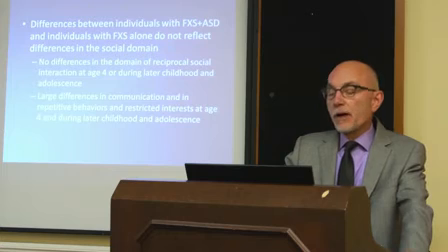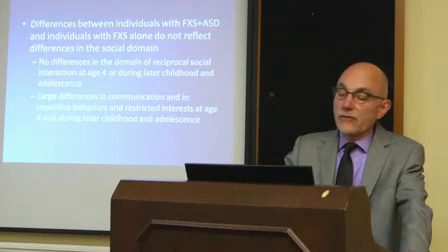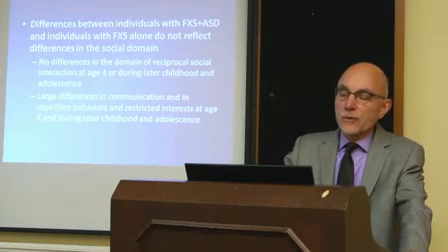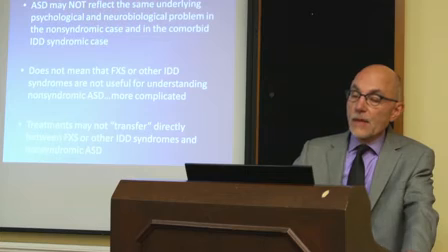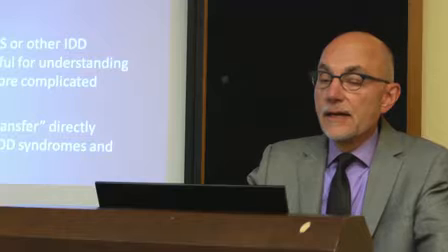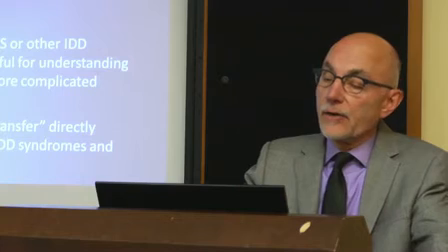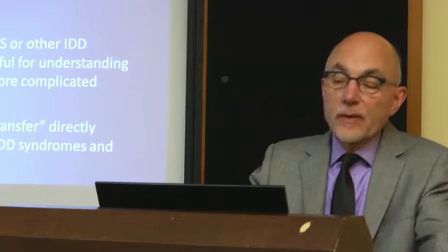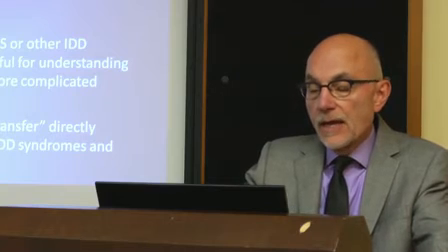So it really is puzzling that the difference between these individuals with Fragile X who do and do not meet criteria for autism is really not social in nature, which really seems to get at the heart of what autism is. So just to summarize then, what we have found in our research, and others are finding the same thing when it comes to Fragile X at least, ASD may not reflect the same underlying psychological and neurobiological problem in the non-syndromic case as in the comorbid IDD syndromic case.